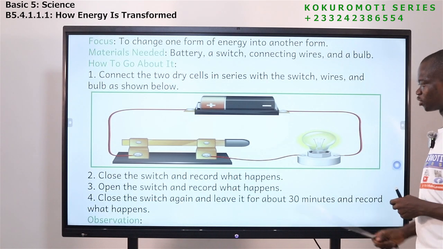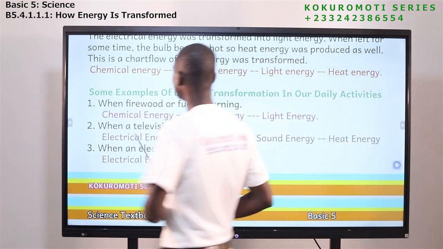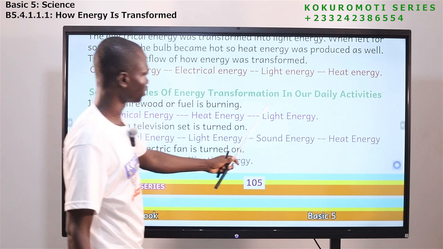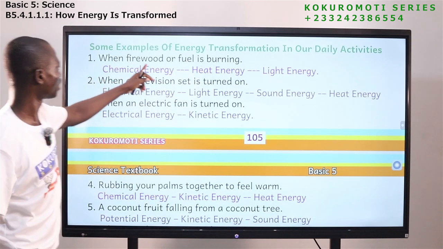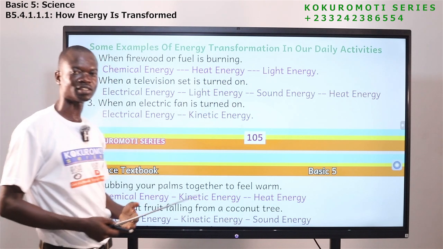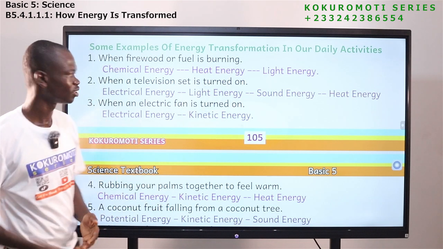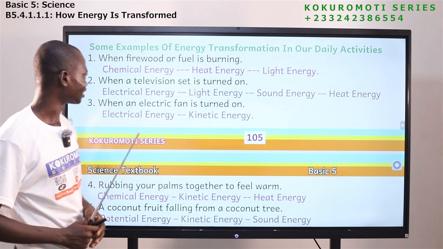I'll give you examples so you understand it. Now let's look at some examples of energy transformation in our daily activities. So we are going to look at it. Let's look at the energy transformation that takes place when firewood or fuel is burning.